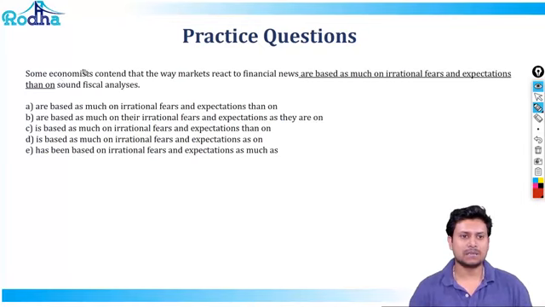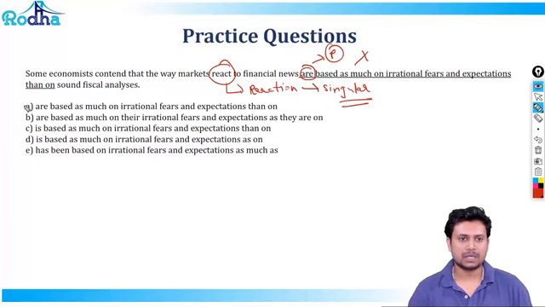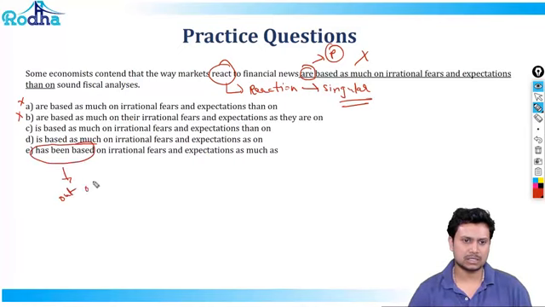It says that some economists contend that the way markets react to financial news are based. What are based? Some economists contend that the way markets react to financial news. So basically, we're talking about the reaction. And we know that reaction is singular and are is plural. So that's the mismatch. We'll have to look for a singular entity. Some economists contend that the way markets react to financial news are based, wrong. Has been based is pretty out of context. So that's out of context.